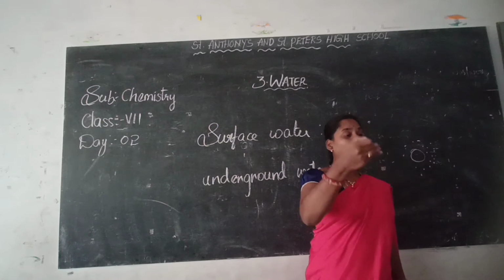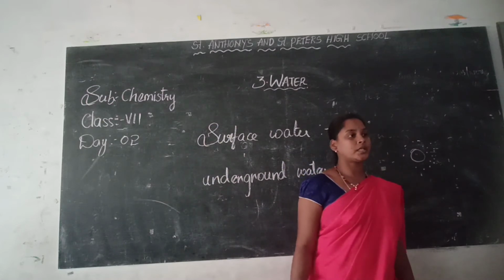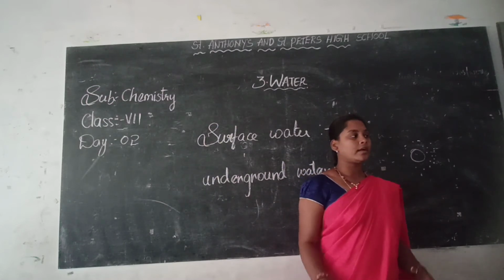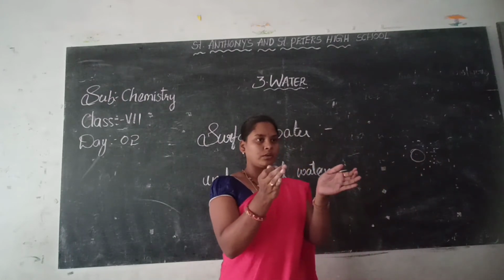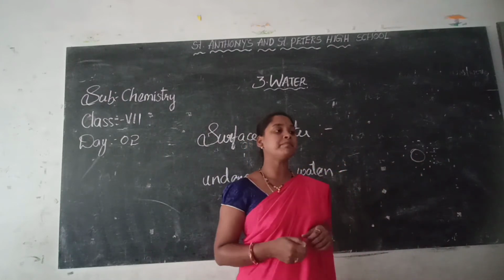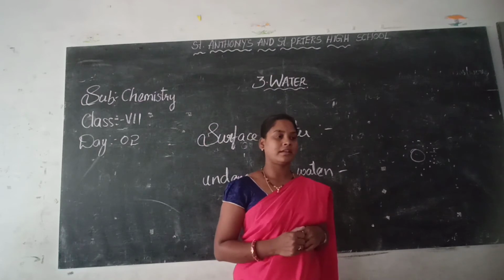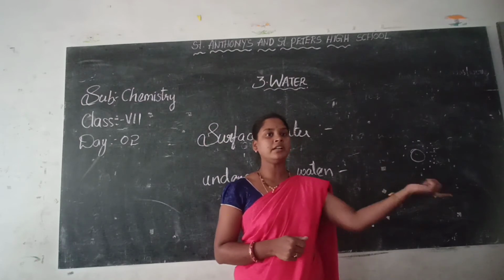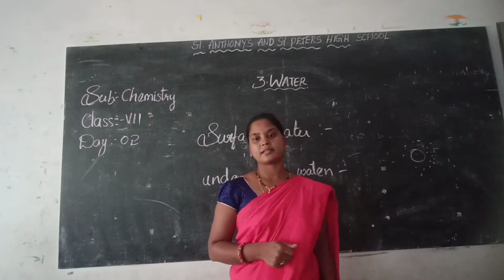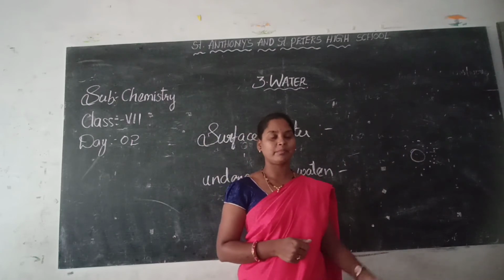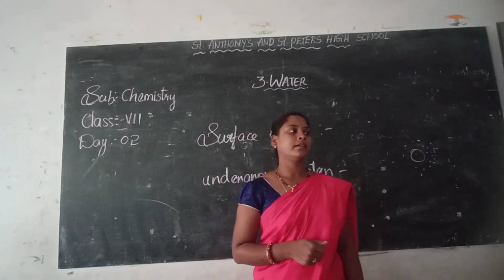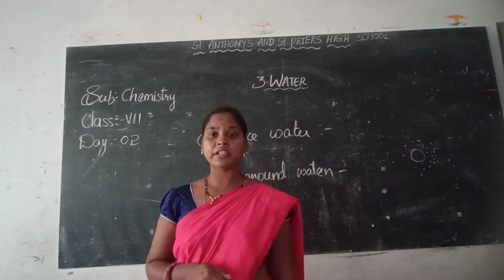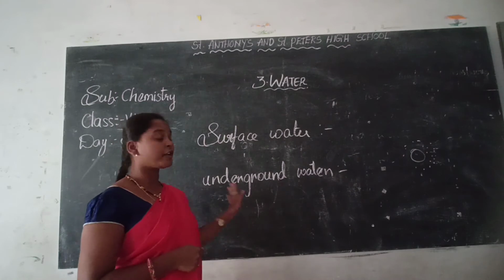Okay. But normally today we are using bore wells. Earlier I made a big hole, but nowadays I make only a little bit of a hole, which goes very deep into the earth's surface. And by using just one switch, we are getting underground water into our tanks. Yes or not? That means pumping. That water is taken by us using pipes. Clear everyone? Understood what is underground water?